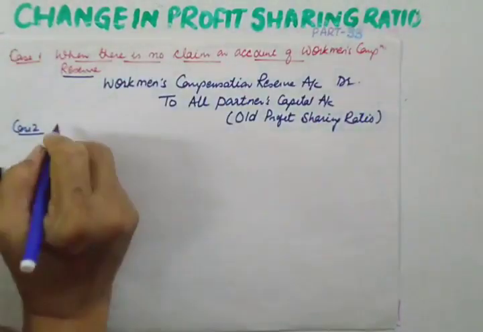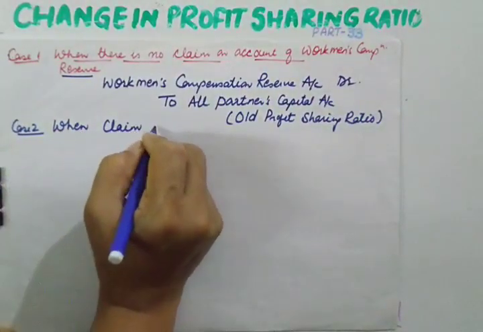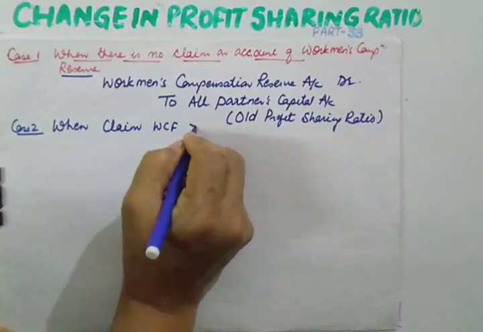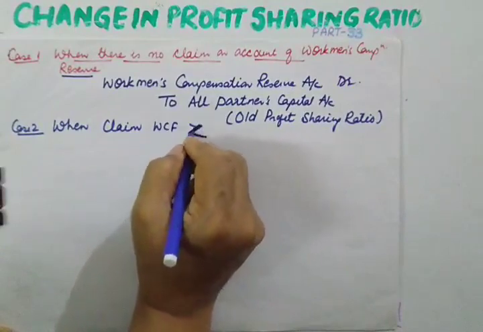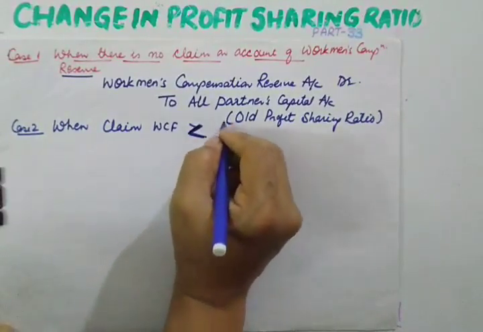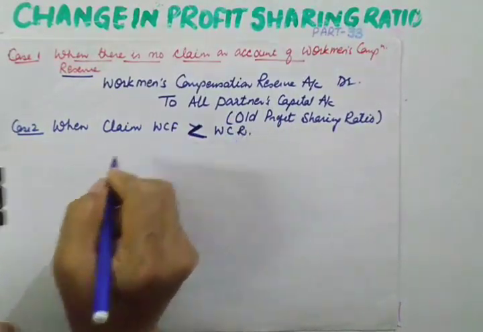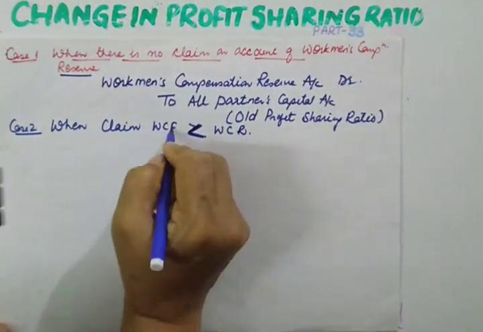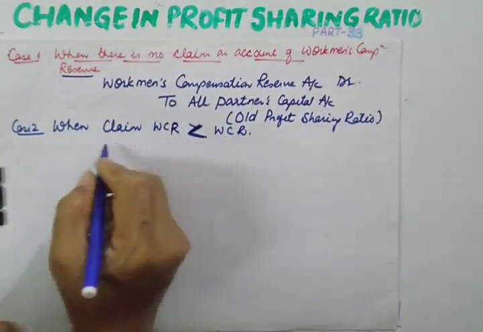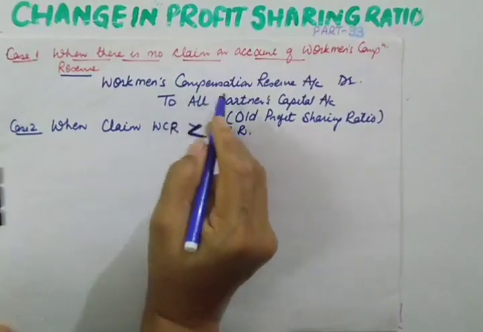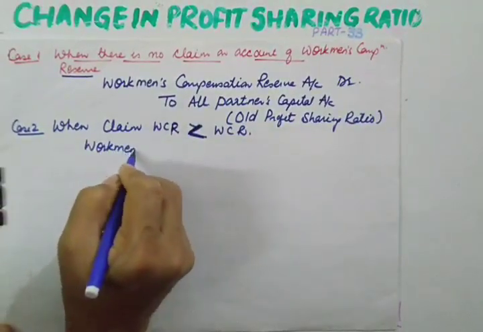So when claim on account of WCR is less than workman compensation reserve, what is to be done in that case? Ultimately we want to complete this workman compensation reserve.